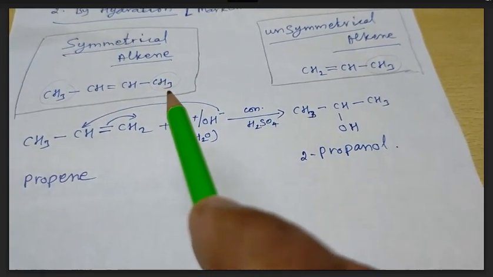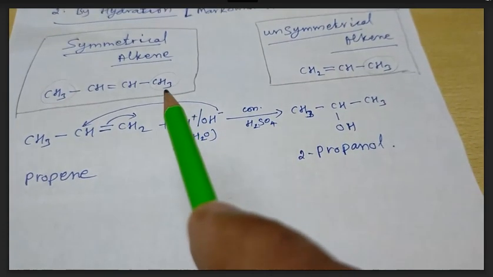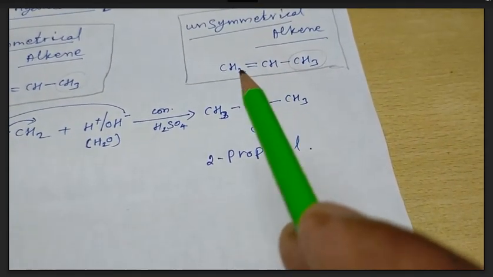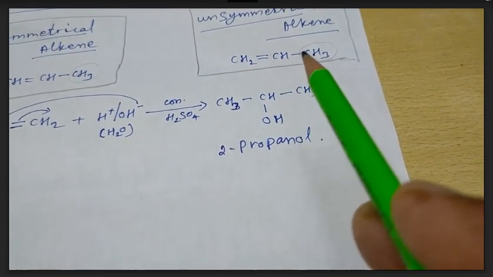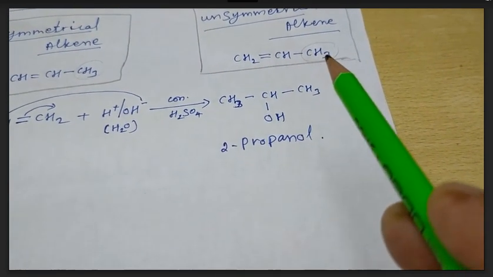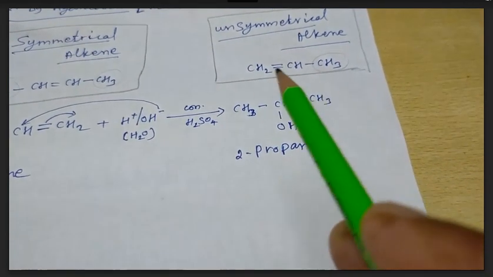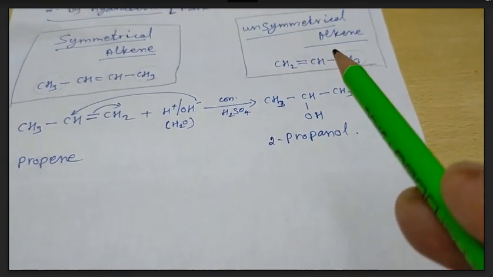Here methyl and methyl, left and right, both groups are methyl groups. Unsymmetrical alkene: here about the carbon-carbon double bond, at only one side, that is the right side, there is a methyl group, but at the left side there is no alkyl group. This is unsymmetrical in nature, so it is called an unsymmetrical alkene.